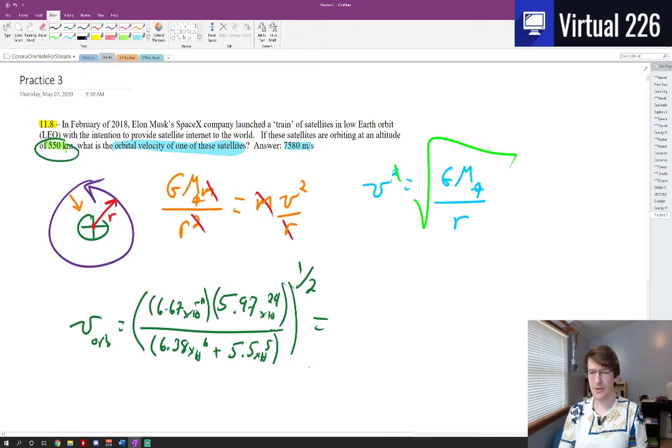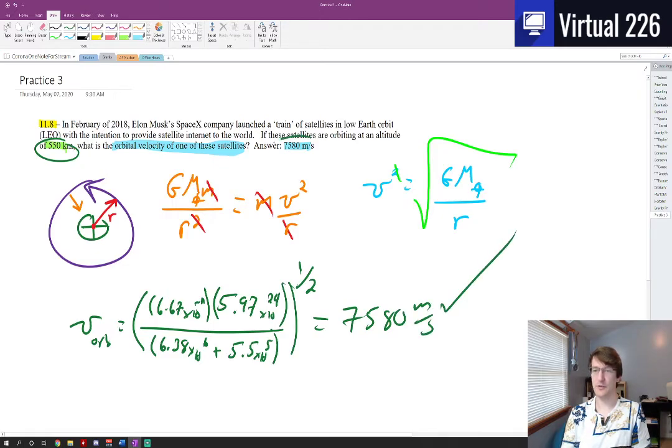I'm going to do the 6.67 times 10 to the negative 11 times 5.97 times 10 to the 24th first. That gives me 3.98 times 10 to the 14th. And then I'm going to divide by the sum of those two values in the denominator, 6.38 times 10 to the 6th plus 5.5 times 10 to the 5th. This gives me 57,460,173, and then I take the square root of that giant number, and lo and behold, I get 7,580 meters per second, which is exactly what our answer was.